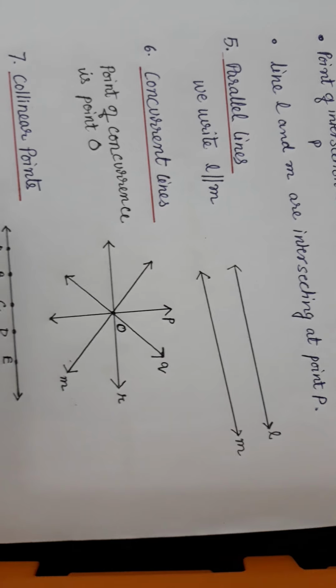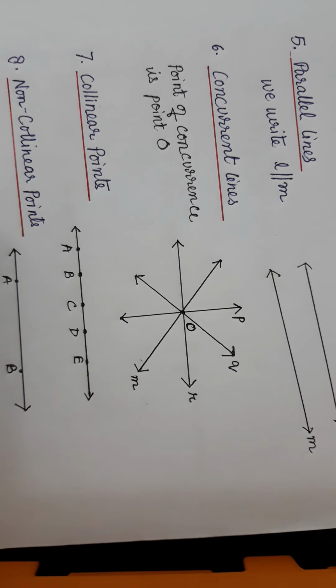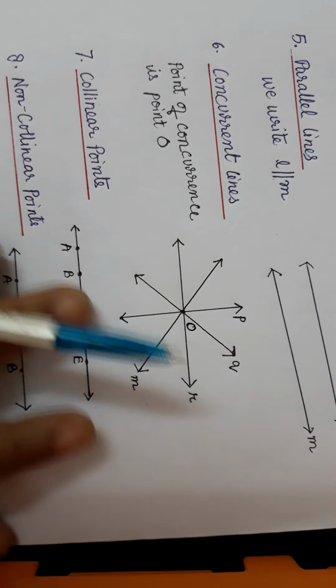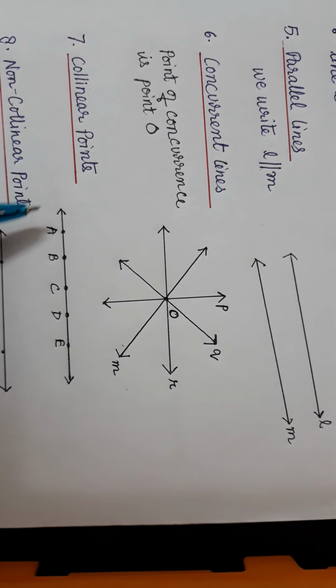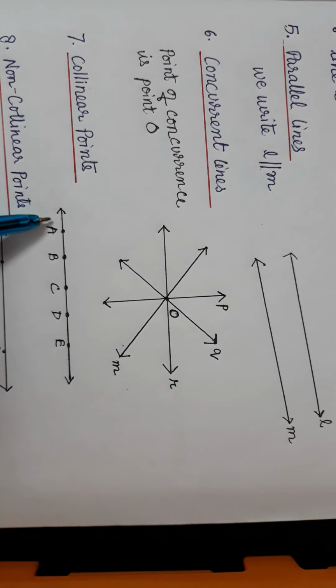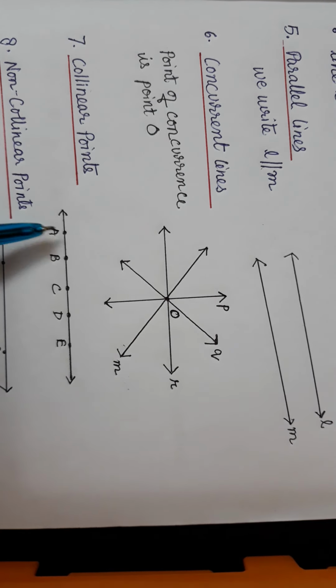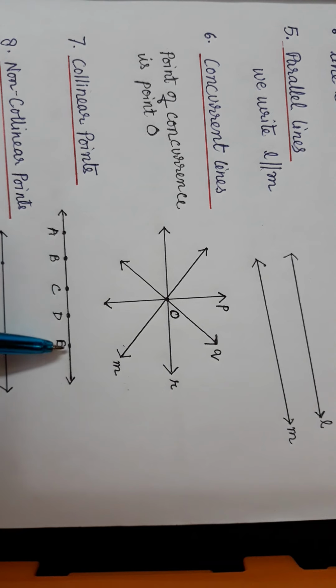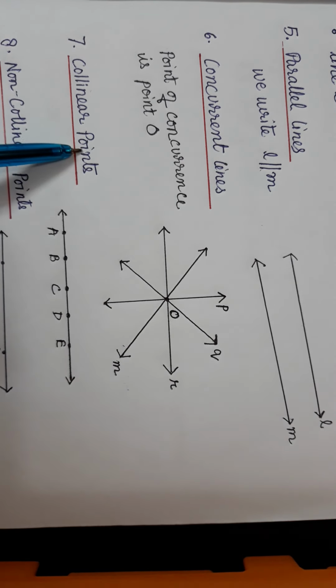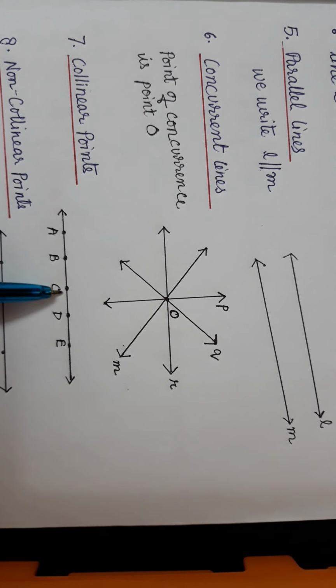Now the next one is collinear points. Collinear points means if in any line we have 3 or more points lying on the same line, then they are said to be collinear points.